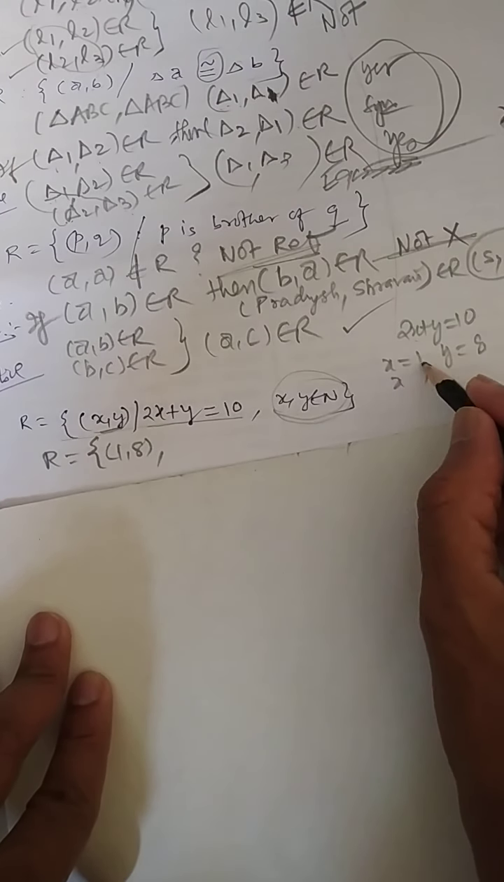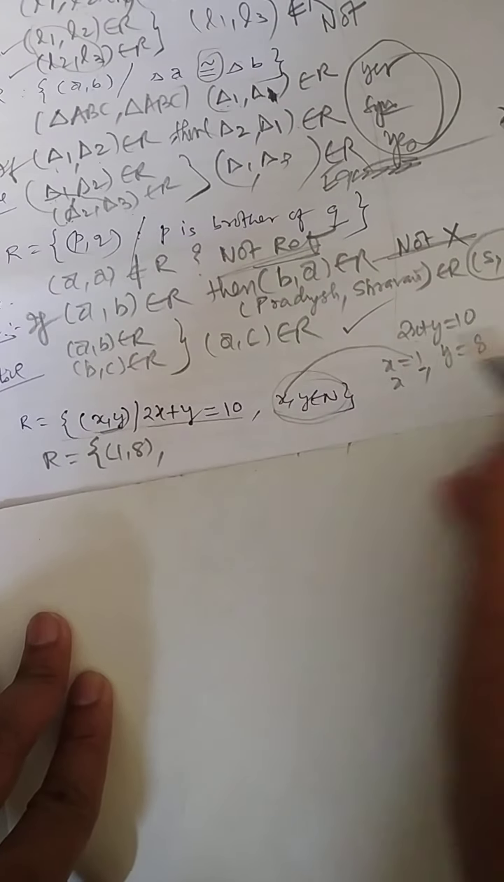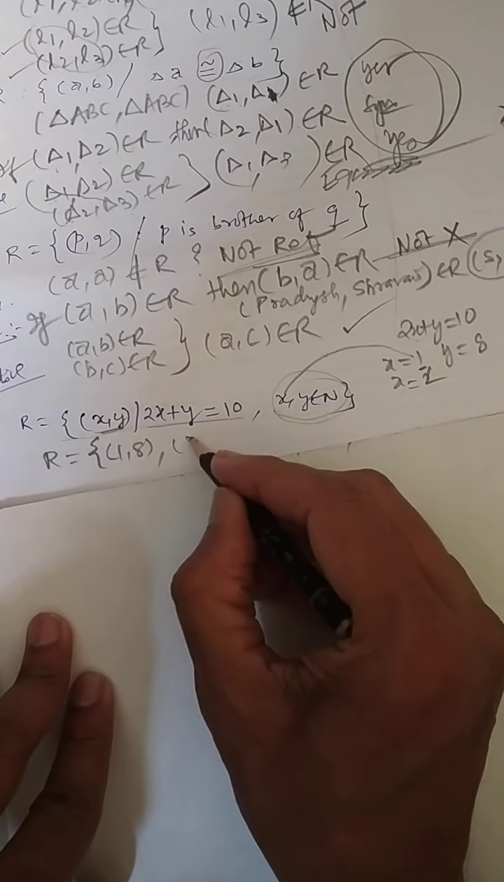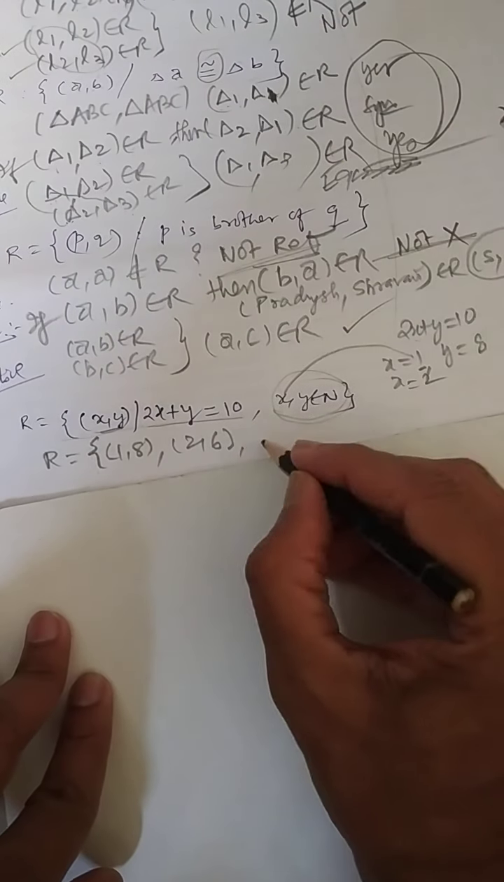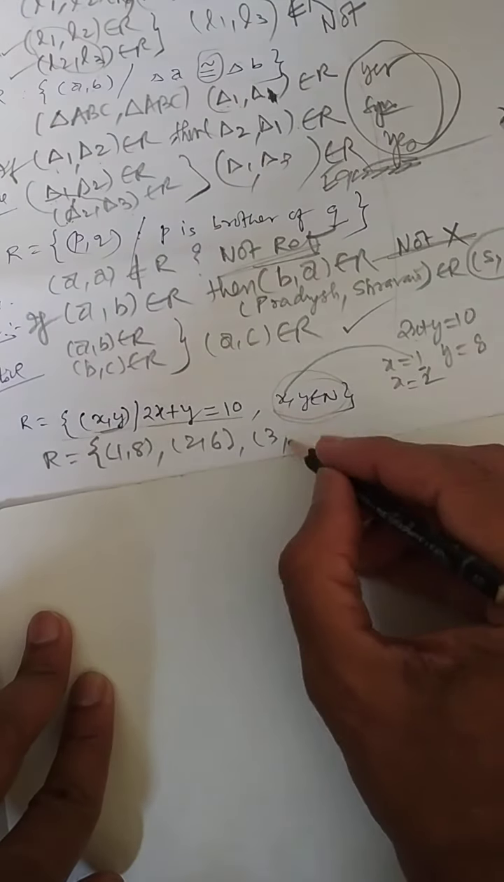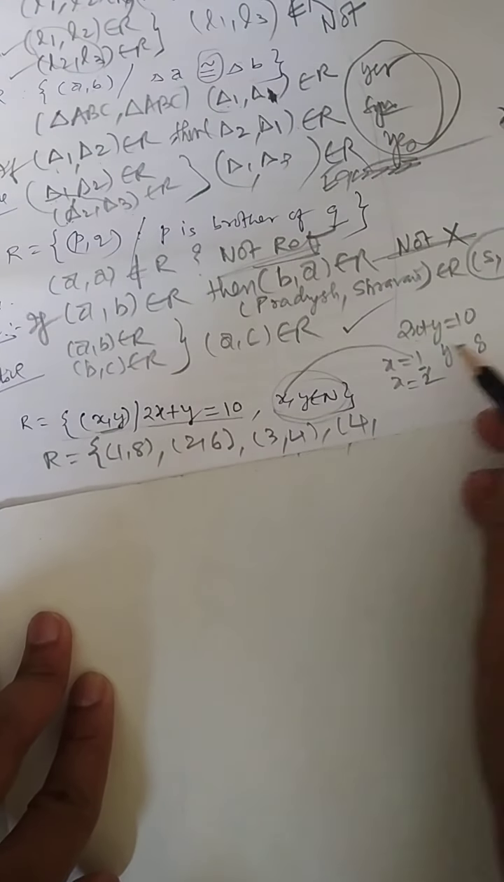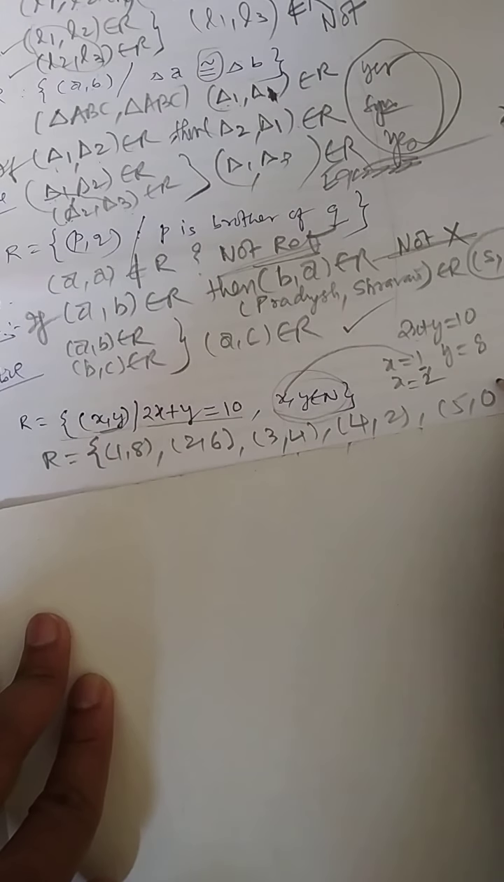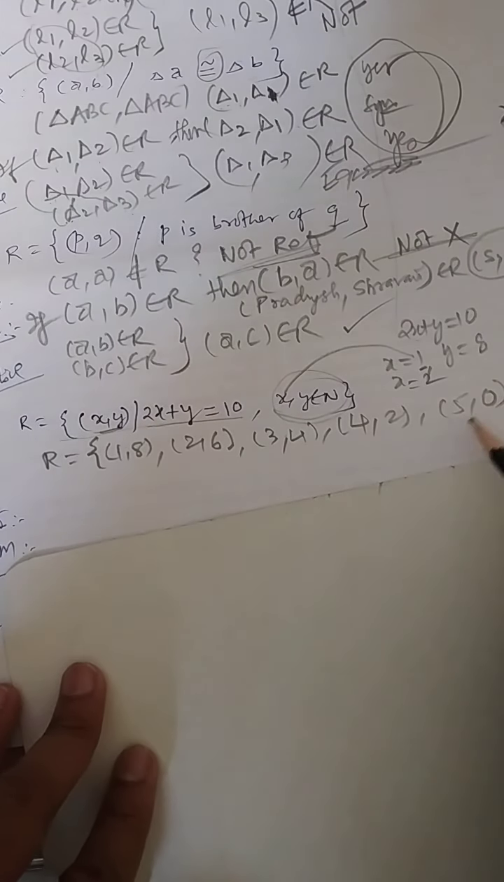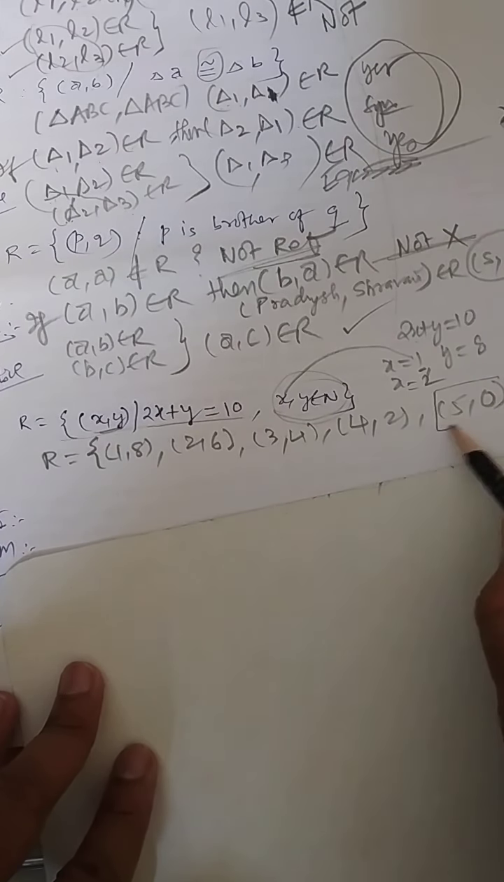If x is 2, why have I started with 1? Because 1 is the smallest number. If x is 2, y will be 6. If x is 3, (3, 4). If x is 4, (4, 2). If x is 5, I will get the answer 0. But I will not record this pair in my relation. Reason being, x and y belong to natural numbers, and thereafter that problem will arise. So you cannot write like this.